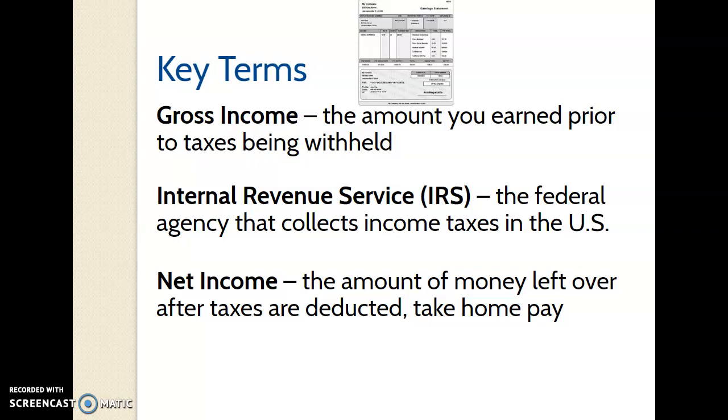The IRS is the Internal Revenue Service. This is the federal agency that collects income taxes in the U.S. And then every state has its own agency as well.